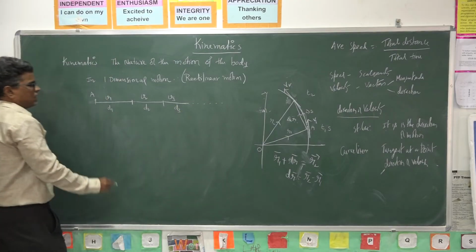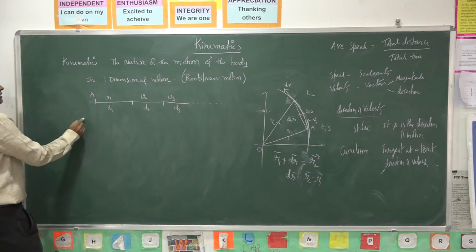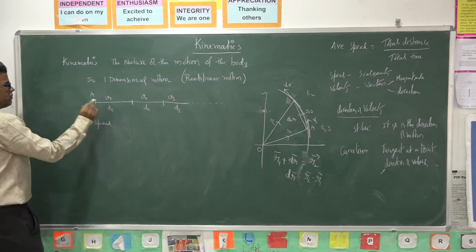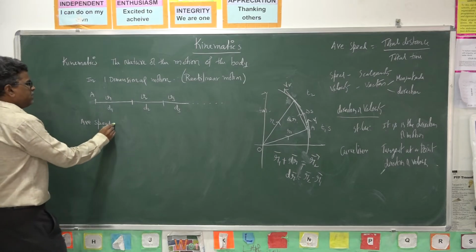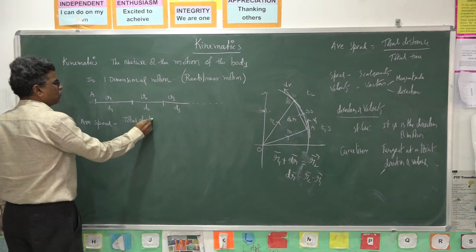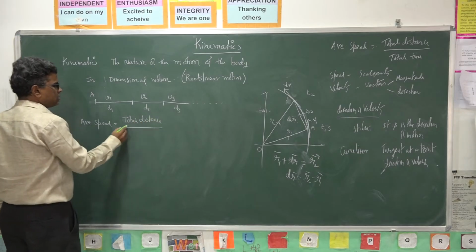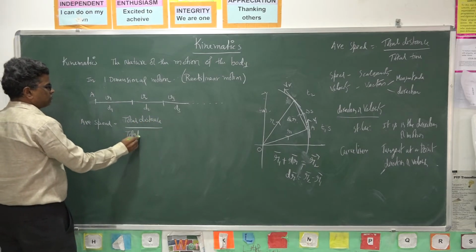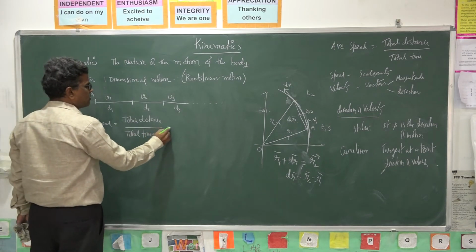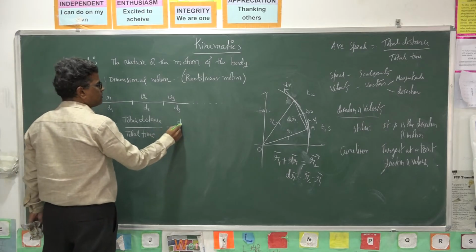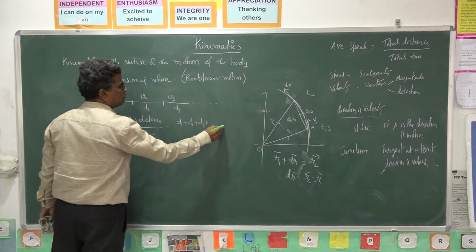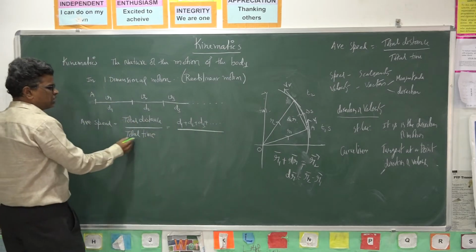I want the average speed. What is average speed? Total distance by total time. The total distance traveled is d1 plus d2 plus d3 and so on, divided by total time.